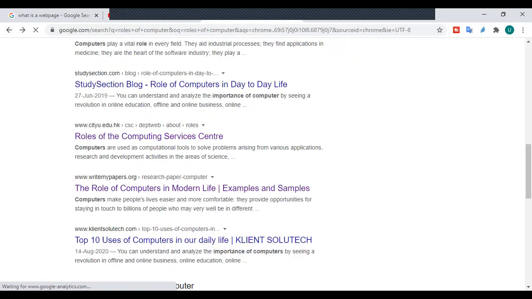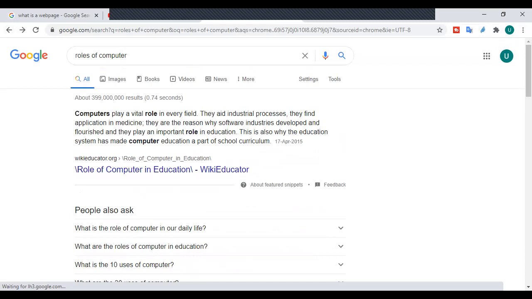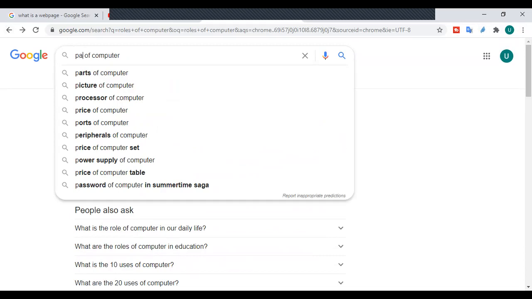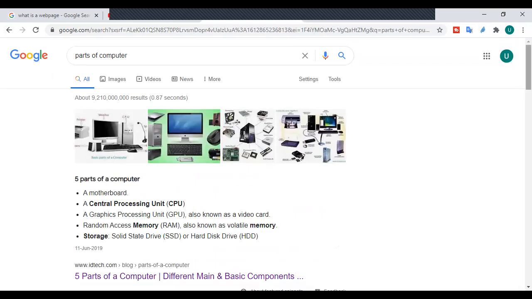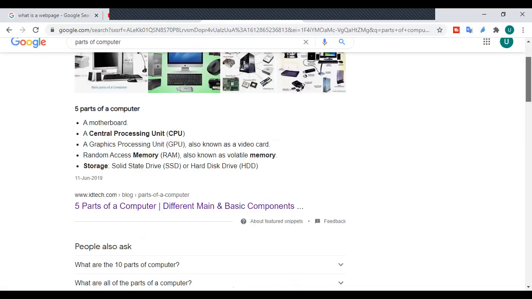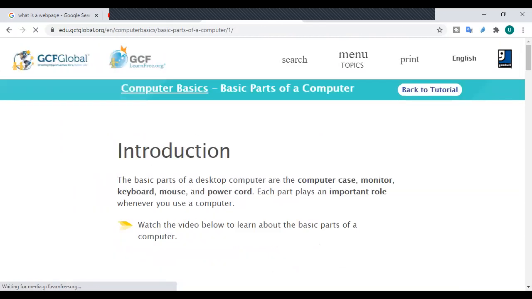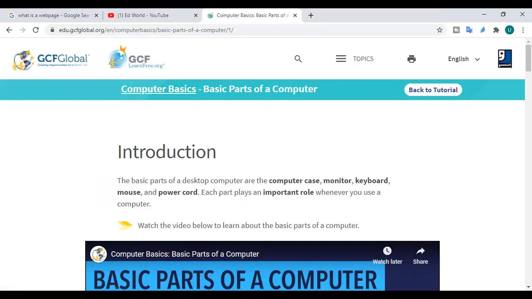Similarly, if I search for some other topic, let's say the parts of computer that I told you about, now see, there are a lot of web pages which are representing information related to parts of computer. Let's say I click on this one, computer basics or basic parts of a computer. And now this is another web page which is showing me information related to the basic parts of a computer. Got it?